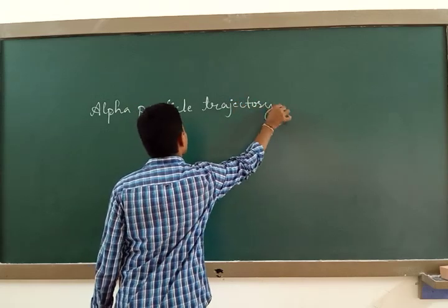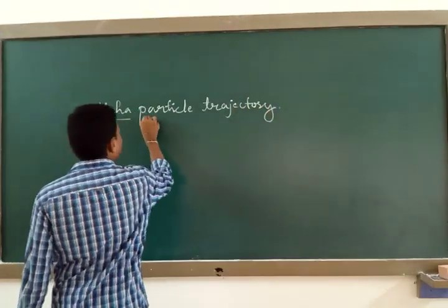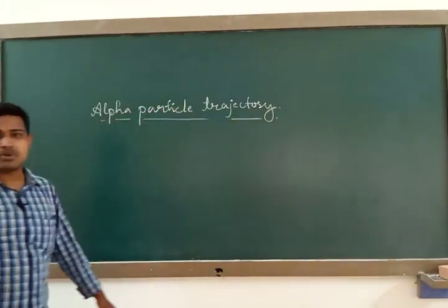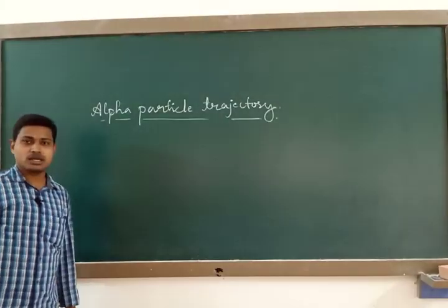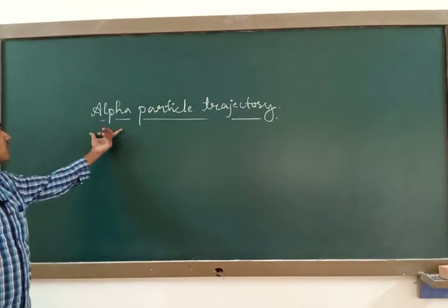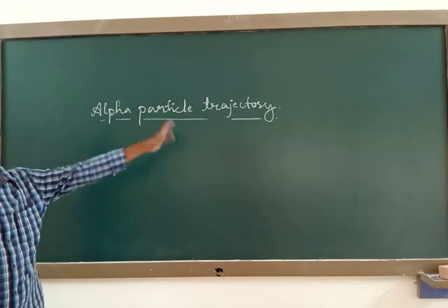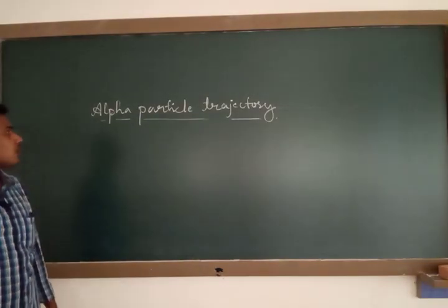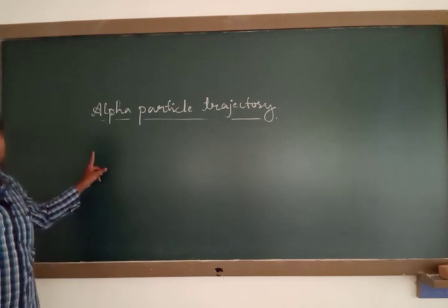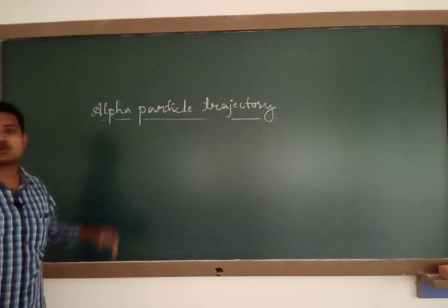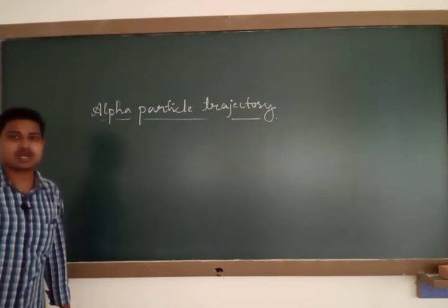So what is this alpha particle trajectory? Trajectory means the path followed by a projectile. In the same way here, whatever path the alpha particle moves in is called the alpha particle trajectory. For this we require an experimental figure here, that I would like to explain in my next class. Okay, thank you.